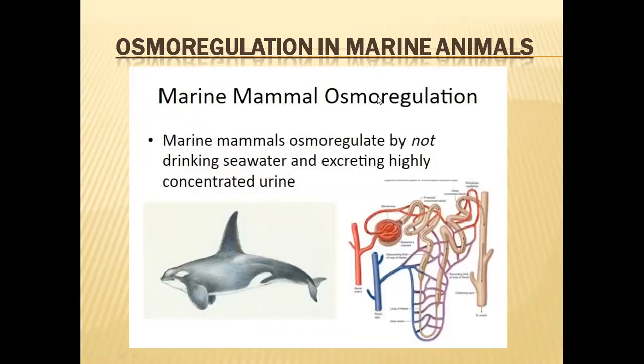Coming to marine mammals, they are also osmoregulators, not osmoconformers. They also maintain around 300 milliosmoles per liter of osmotic concentration. These organisms have Henle loops like we have. Marine mammals like dolphins, dugongs, whales, all have kidneys just like us. So they have Henle loops in them, which help them to reabsorb a lot of water, so they will be excreting a highly concentrated urine.